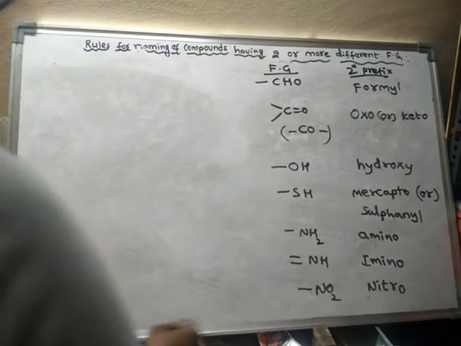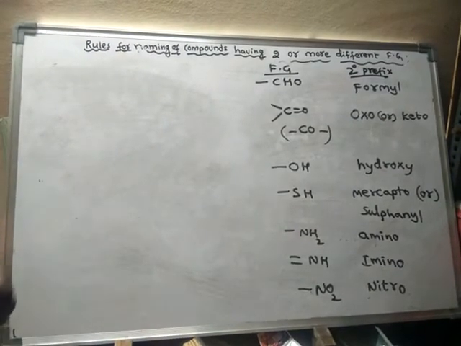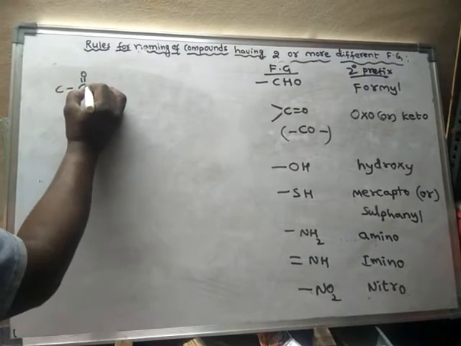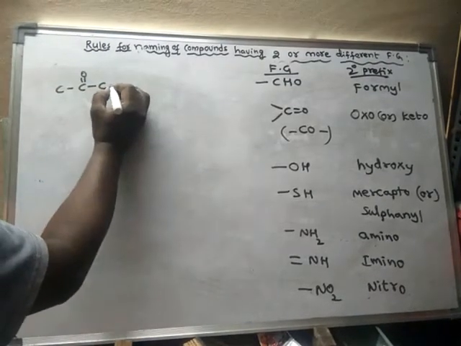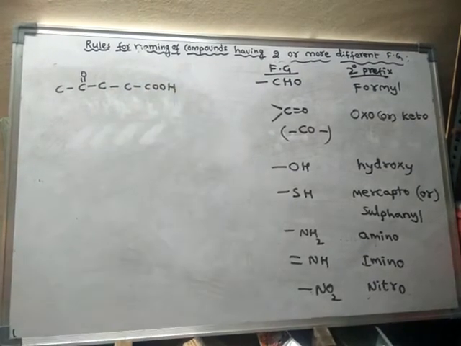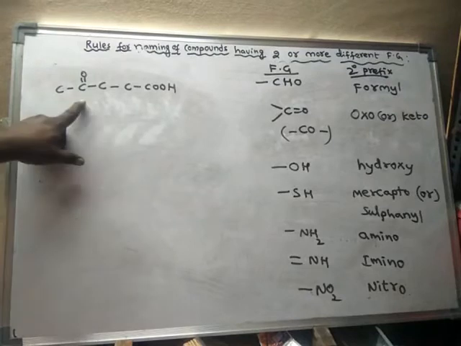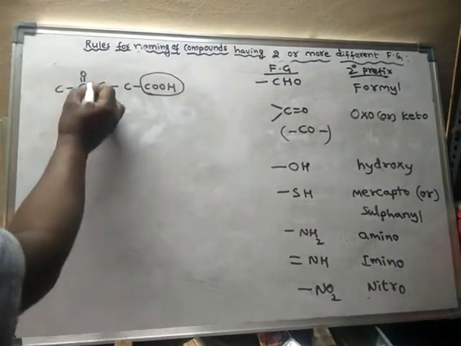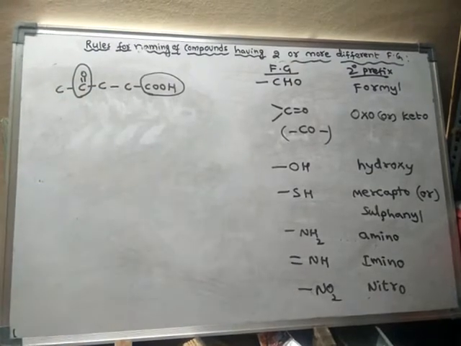What is the name of this compound? C double bond O, COOH. See, there are two functional groups. One is carboxylic acid, and this one is ketone.